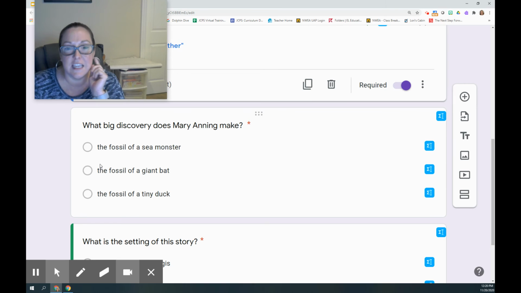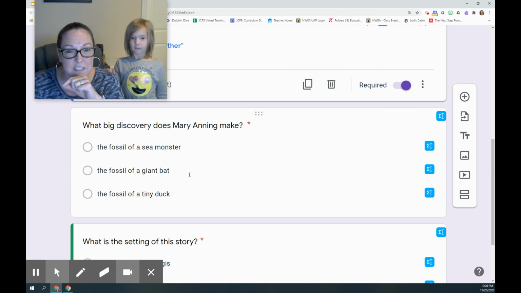Look at this second choice here. What big discovery does Mary Anning make? The first choice says the fossil of a sea monster, but we don't pick any choices till we've read them all. The fossil of a giant bat. There's a strategy that I would use right now. If I was using paper, I would cross it out.